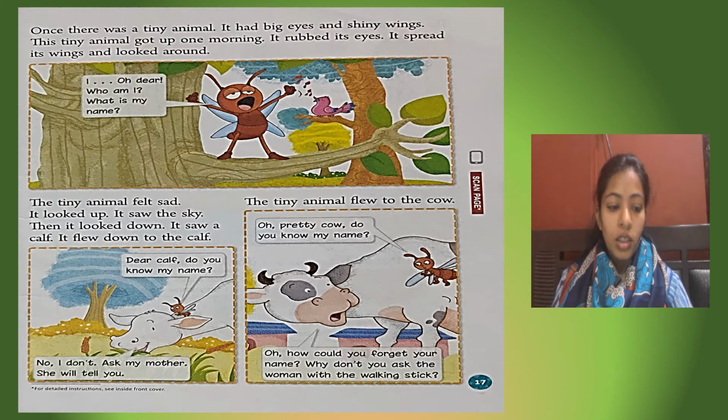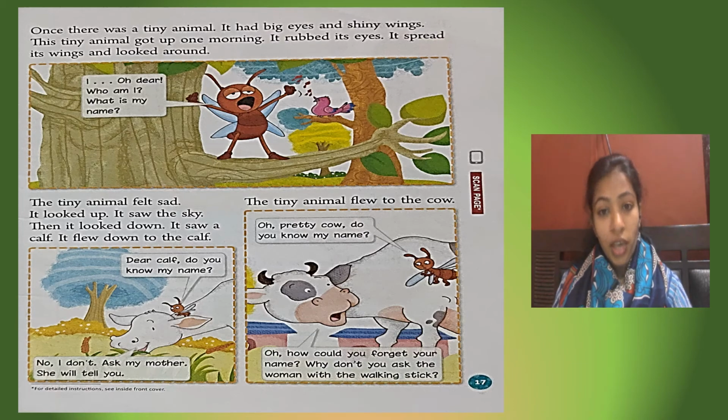Once there was a tiny animal. It had big eyes and shiny wings. This tiny animal got up one morning. It rubbed its eyes. It spread its wings and looked around. Oh dear, who am I? What is my name? The tiny animal felt sad.